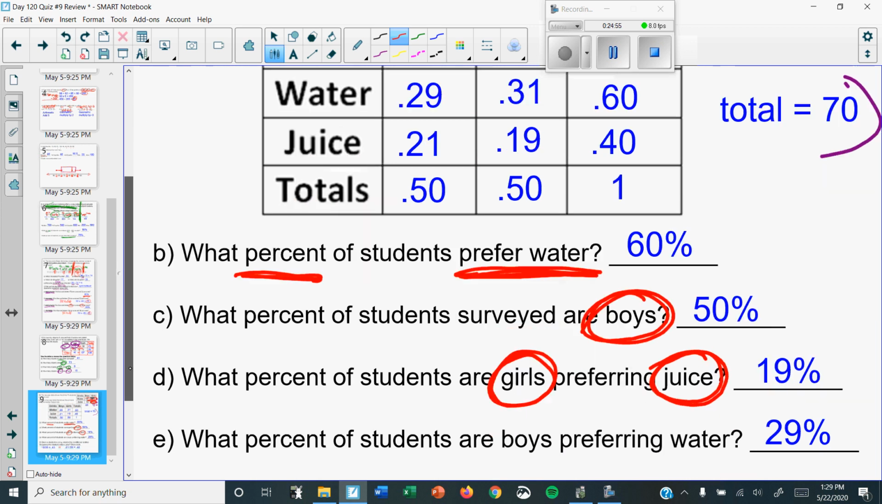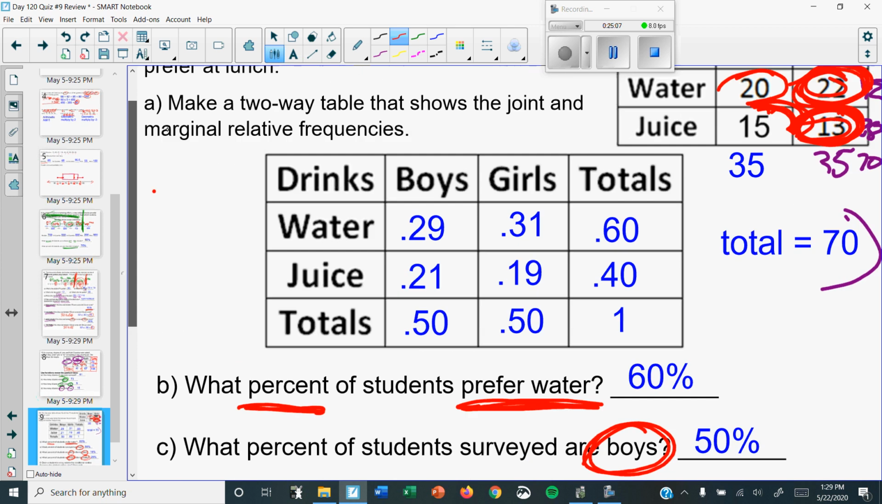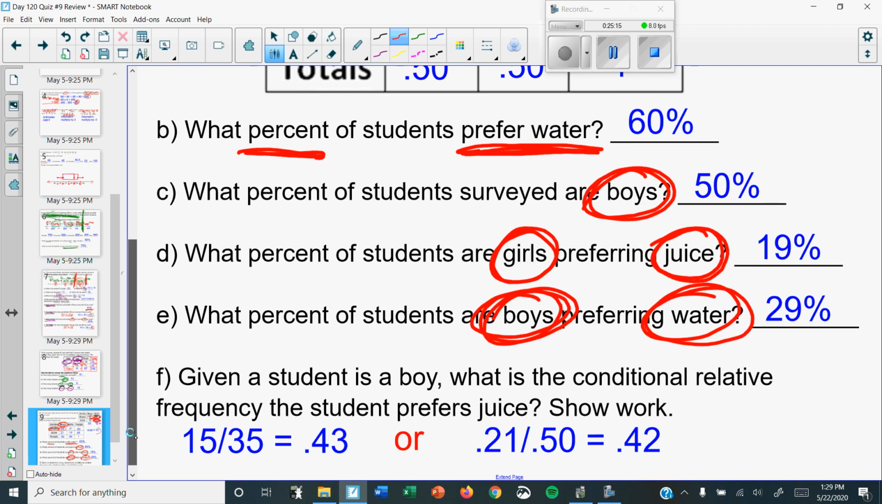And then the last one of these before we do the most difficult question, that is going to be the number one wrong question all the time. What percent of students are boys who prefer water? So again, two different categories. Boys who prefer water. And there it is, 0.29, so you write 29%.